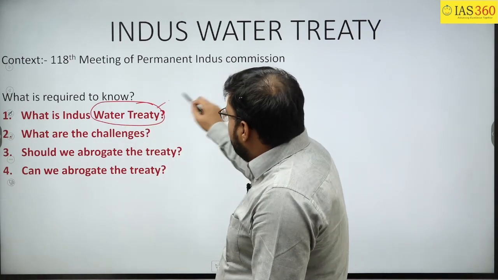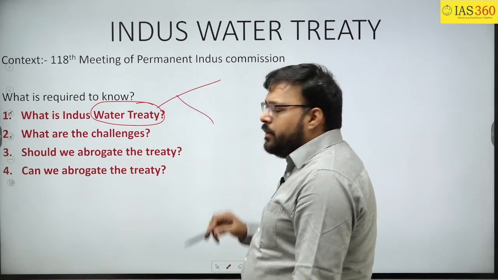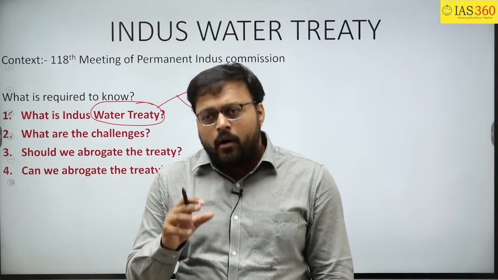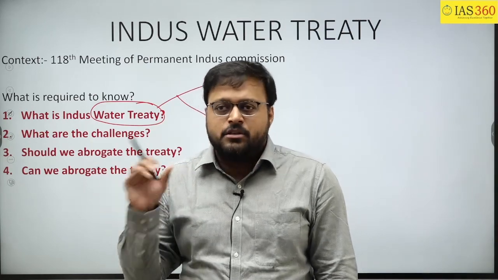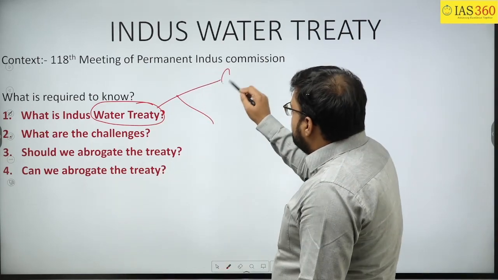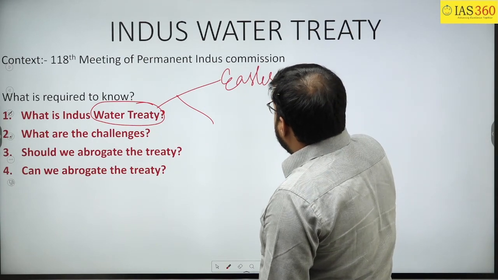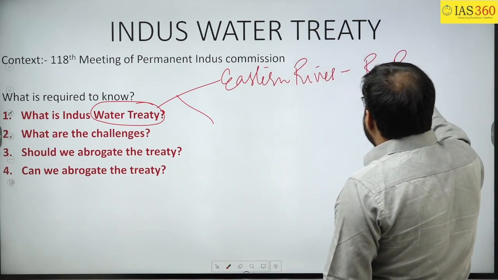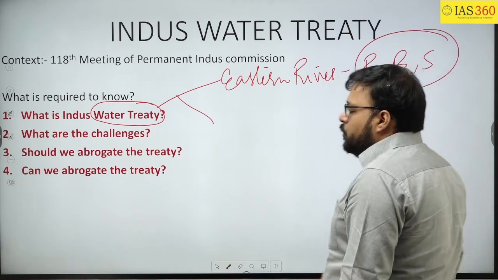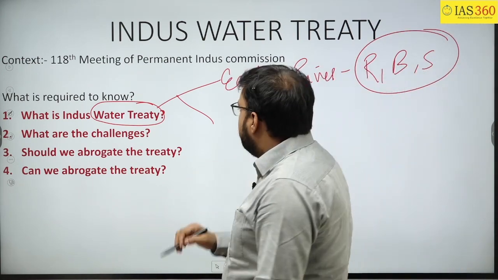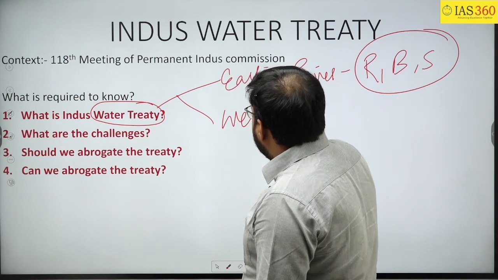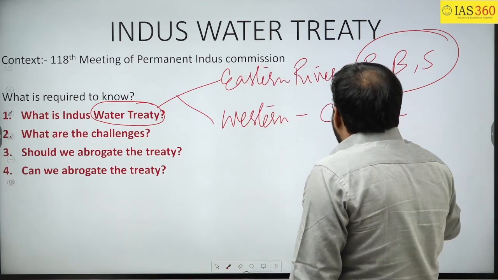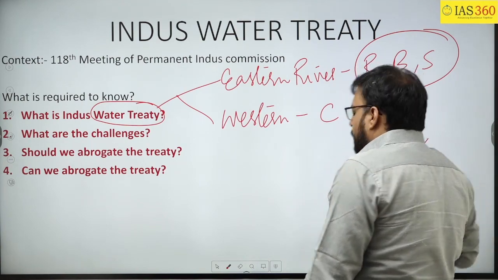We know that the Indus Water Treaty is between India and Pakistan with respect to the distribution of water of the Indus river system. The eastern rivers, Ravi, Beas and Satluj, are for the use of India. The western rivers, Chenab, Jhelum and Indus, are for the use of Pakistan.